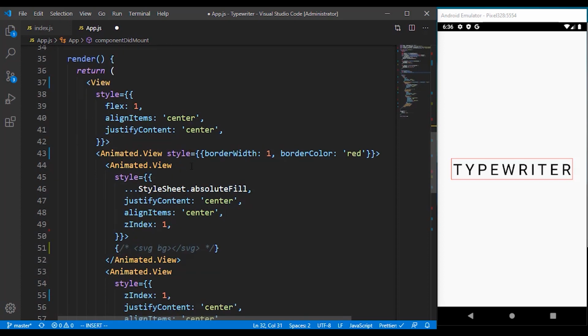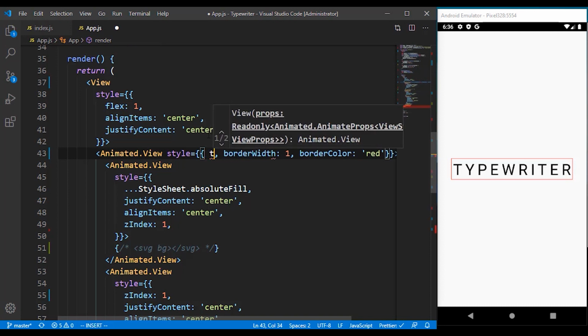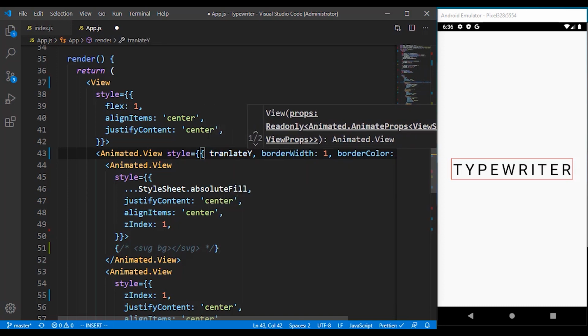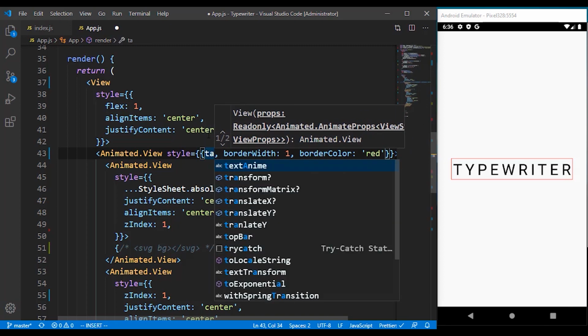So in our animated value now, let's go ahead and use what we just defined. Right here we have this border width and also border height. We want to make use of the translate y value. Let's just use the transform directly.